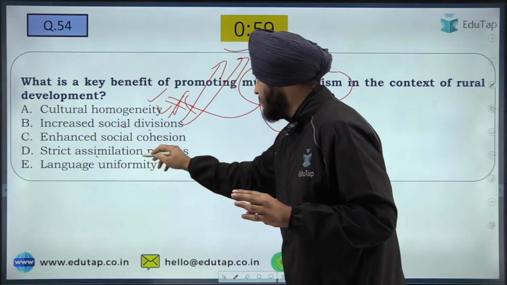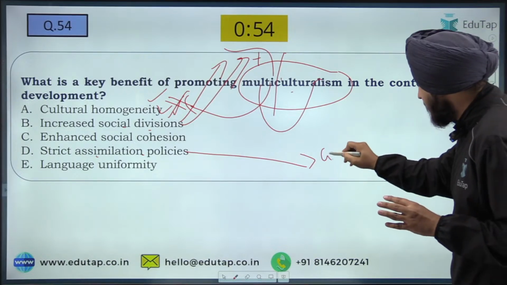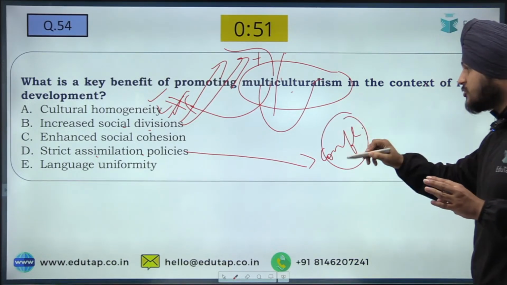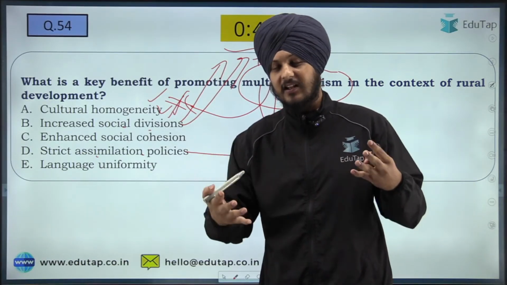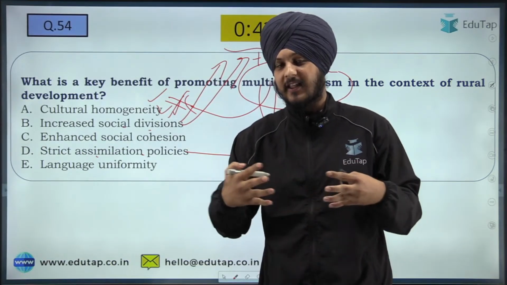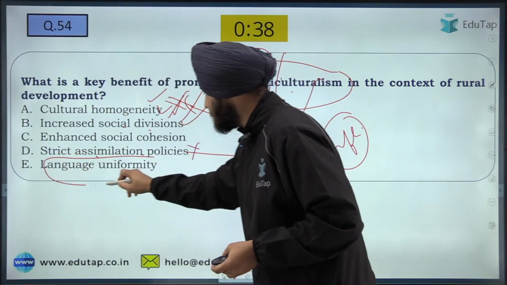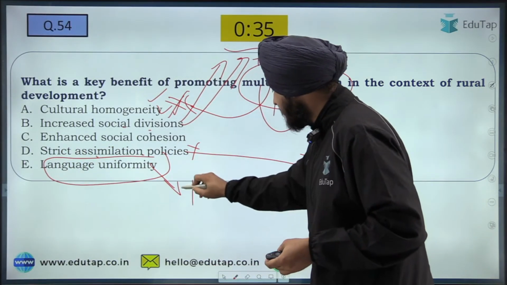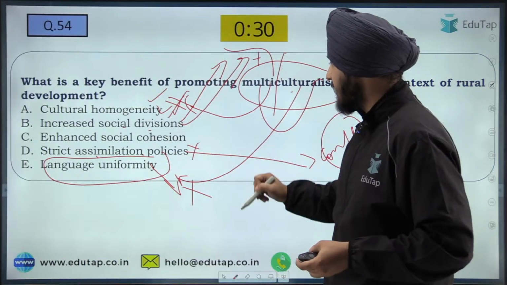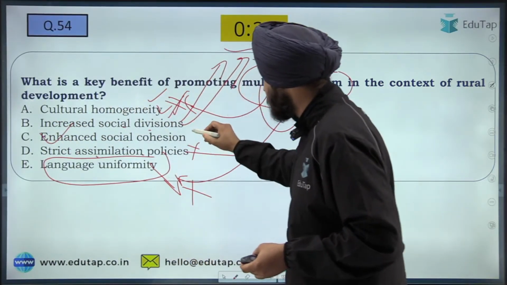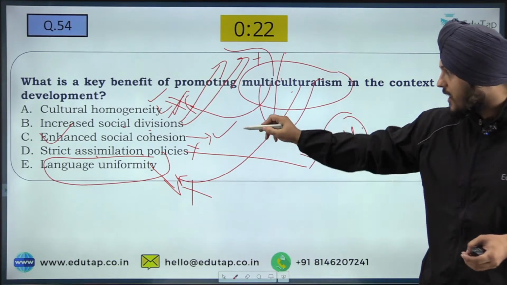Fine. Now the strict assimilation of policies. Now strict assimilation of policies, these things can lead to conflict in the society, because policies should be assimilated not in a strict manner but in a democratic manner, so that each and every culture can link to each other, they can learn from each other, and that is why this cannot be the option. Now the language uniformity, this is a very obvious option that we all can eliminate. This is something strictly against the essence of multiculturalism. Fine. So what can be the answer of this question, which is the enhanced social cohesion between the different types of communities among the society? Fine. So I hope it is clear to you.